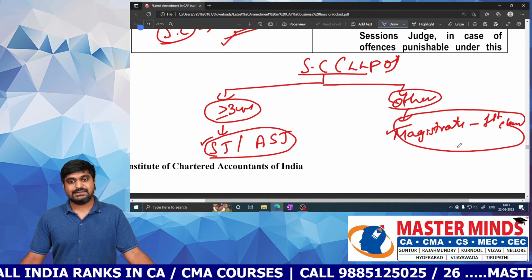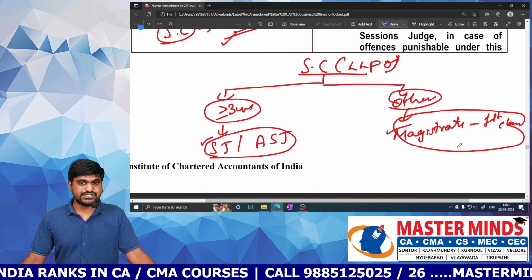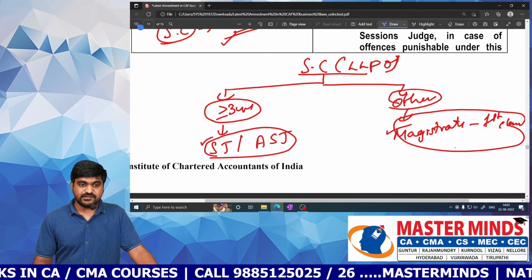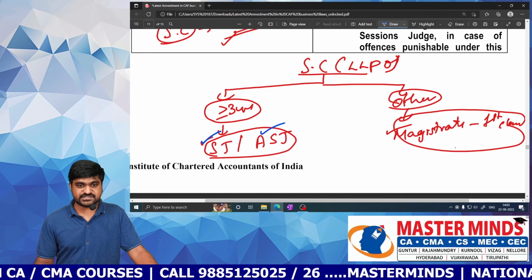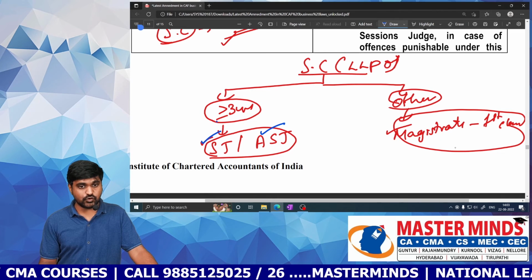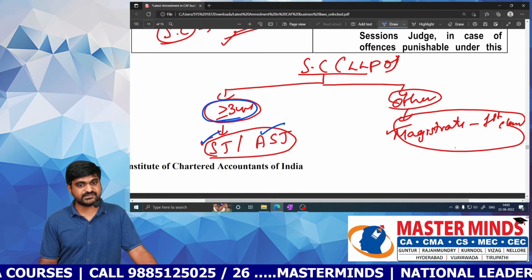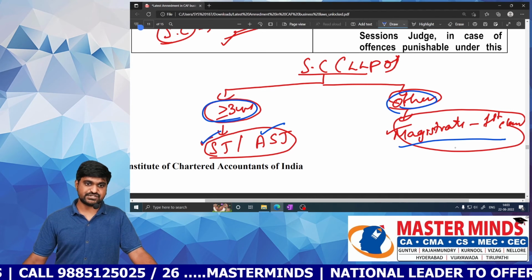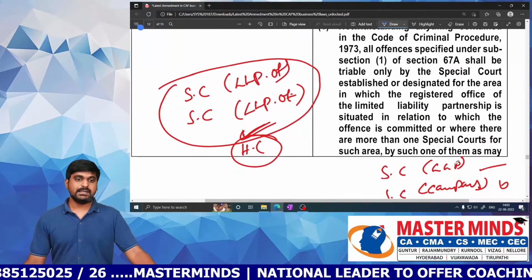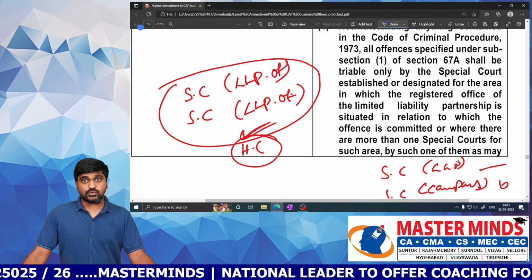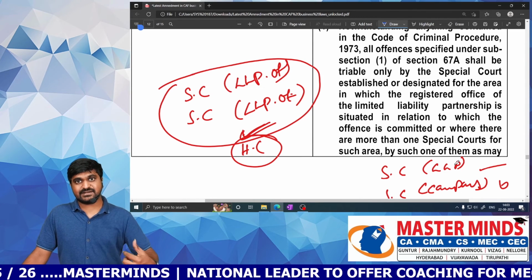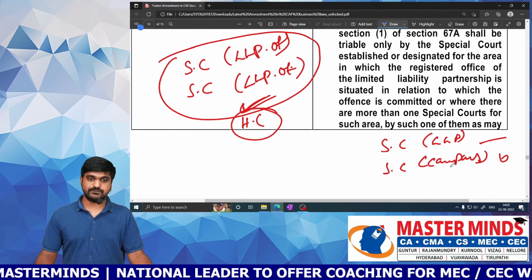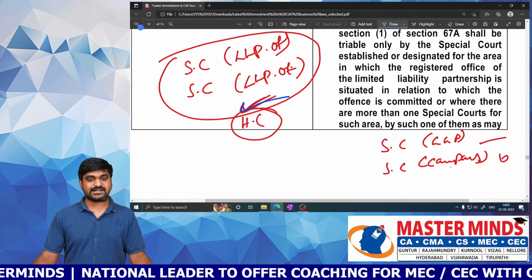Next one. Who must be the judge for the special court? It is a sessions judge or additional sessions judge if the offense involves an imprisonment period of 3 years or more. What about other cases? A Magistrate of first class will be sufficient. Next one. Now you have two special courts to try your LLP related offense. Then which special court do you need to approach? You need to approach the special court as directed by the High Court.